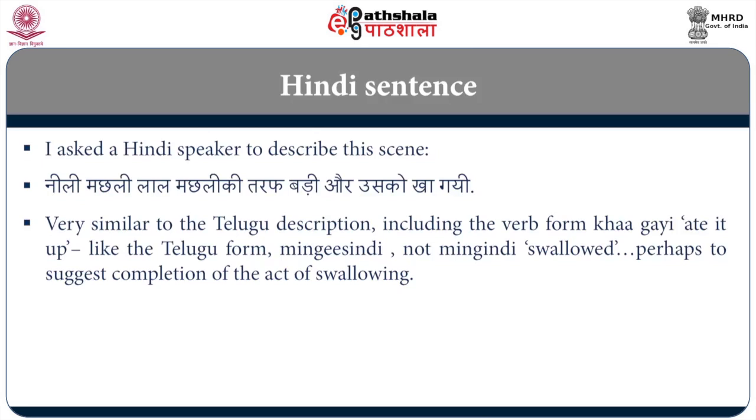So what are some of the questions we should think about when we are talking about how we produce sentences? What are the processes involved in making this transition from mental planning? We looked at the film, we created an image in our mind, finally it came out like this, right?